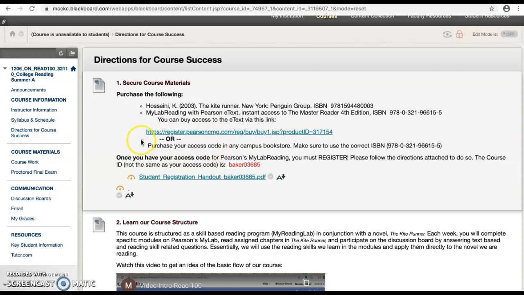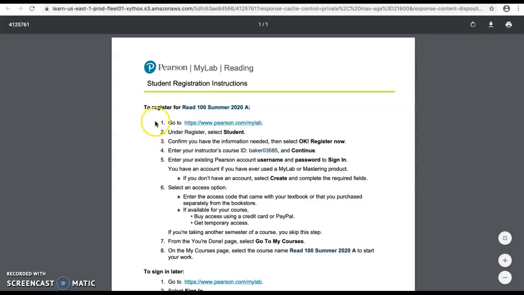Once you have your access code for Pearson's MyLab, you have to register and you need to use these directions to do that. So when you click on the registration handout right here, it's going to give you step-by-step what to do to register. Something important to remember is that step number 4 asks you for the course ID, which is listed right here, Baker with a lot of numbers. And then in step 6, it asks you for an access option. Use the access code that you get from the bookstore and enter it in step 6.